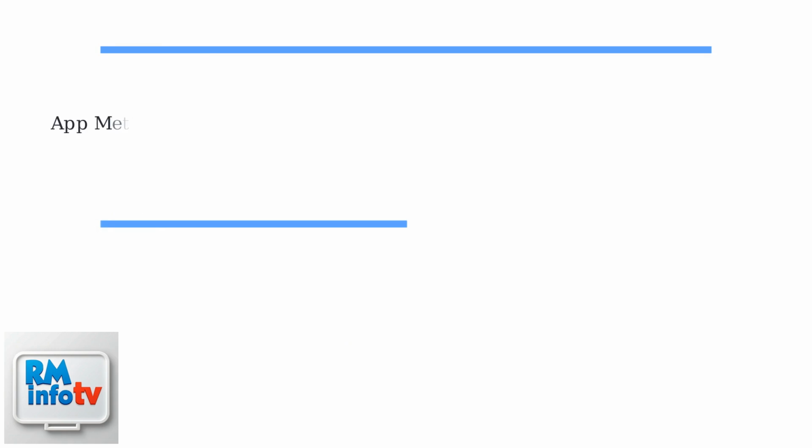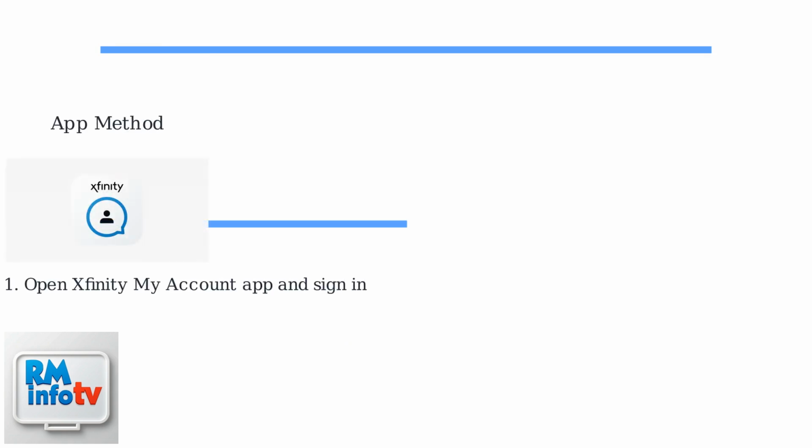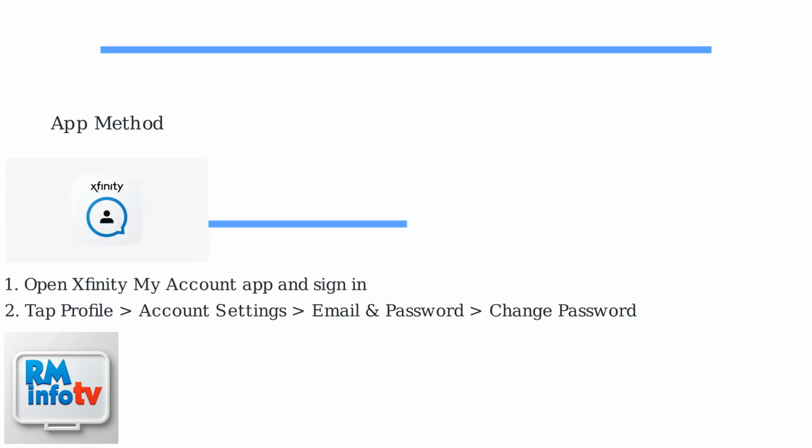For the app method, open the Xfinity My Account app and sign in. Then tap your profile, select Account Settings, then Email and Password, and choose Change Password.